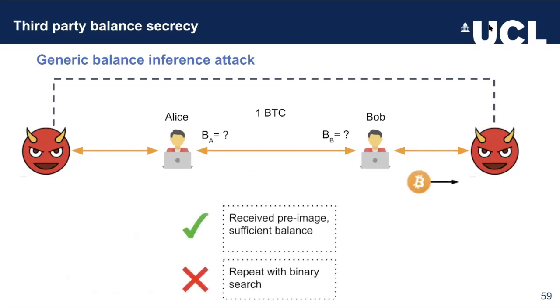Now, if the node received the image and is able to determine what the pre-image was, then they are aware that the sufficient balance is forwarded. However, if the attacker does not receive the pre-image in time, then clearly something had gone wrong, and they can just simply repeat this attack with binary search. Here, they are not reliant on an error call, but rather whether a message was received that contained the hash.